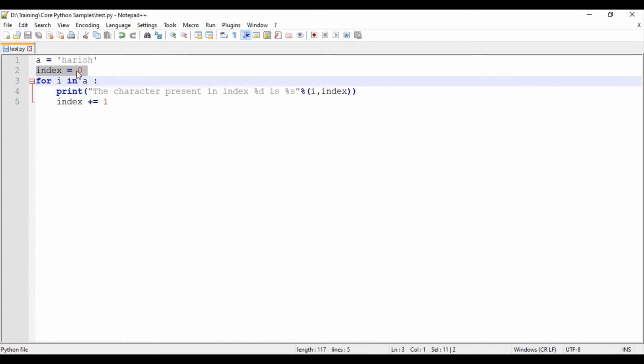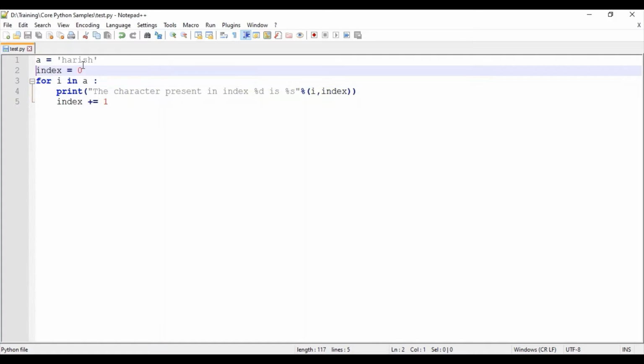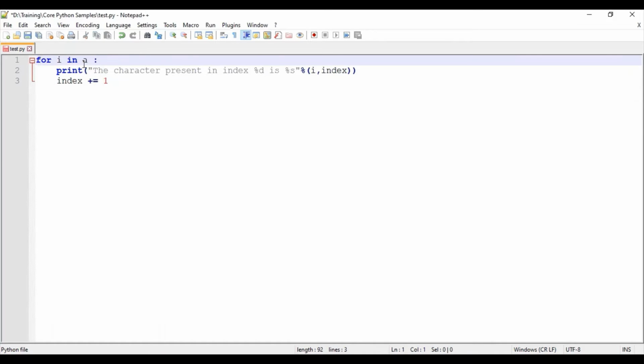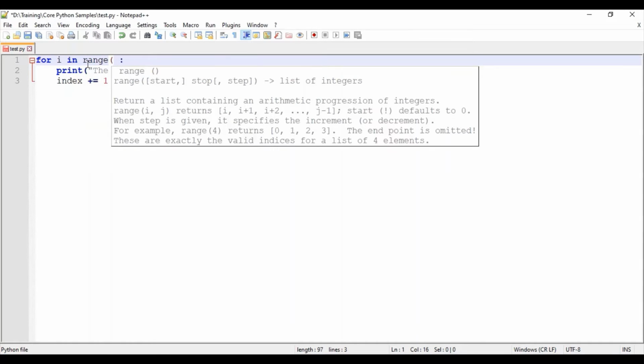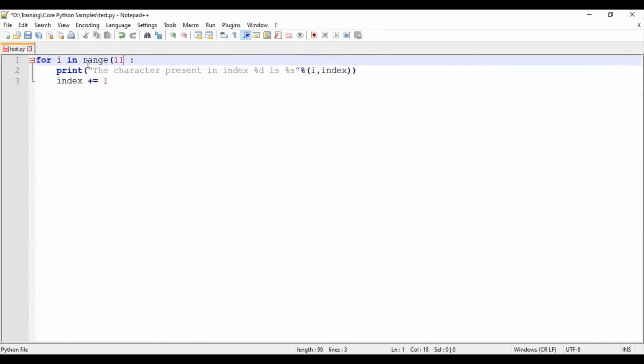So let me tell you how to do it. For in range of 10, so we want 10 times, so I will be giving 11. Why? If range of 11, it will be acting as 0 comma 11, so from 0 to 9 it will be printing. So if I give 10, no issues, I want 10 times only. So 0 to 9. When it starts with 0, it will come as 10 numbers. So range of 10, I want to print